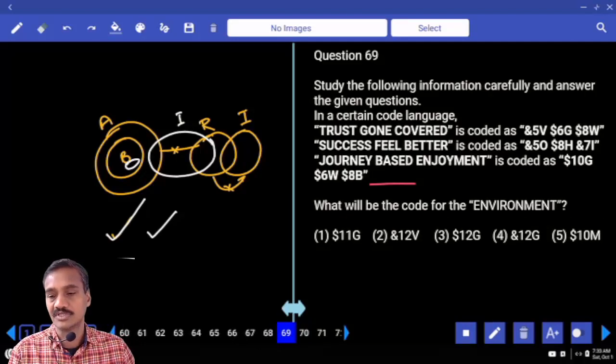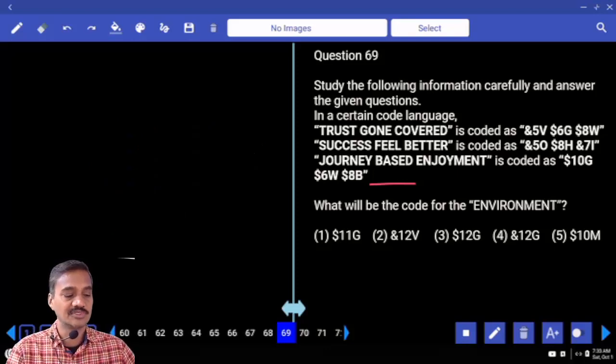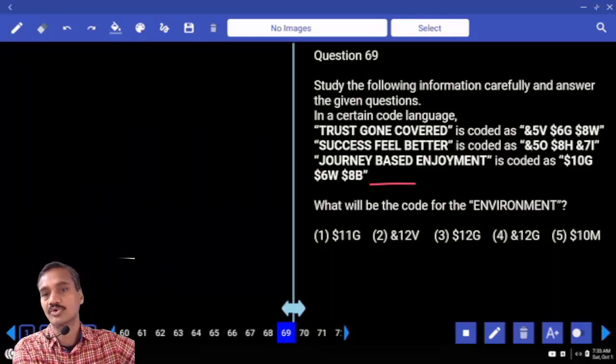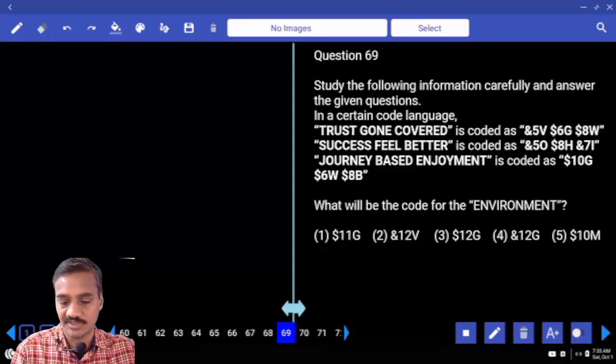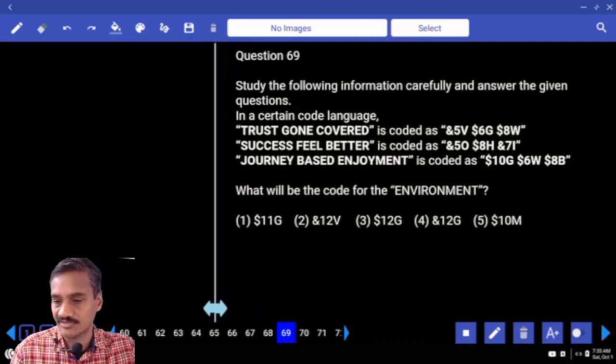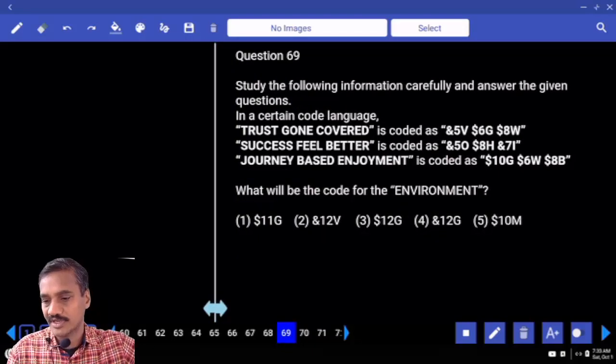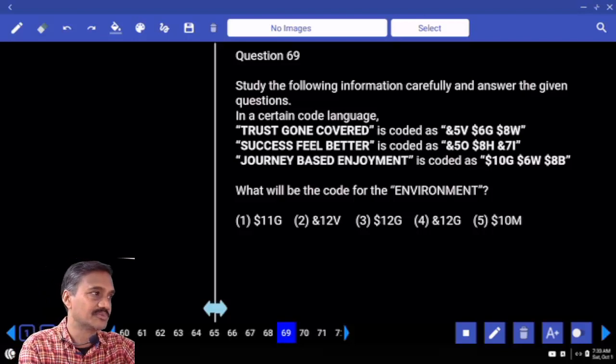Then the 69th one. Now 69 onwards it comes under which category? Coding and decoding, much easier. Now some symbols were given. Letter, symbol and number is given. Then how to identify this one? Where should we start, tell me.